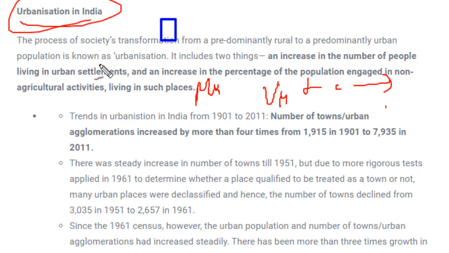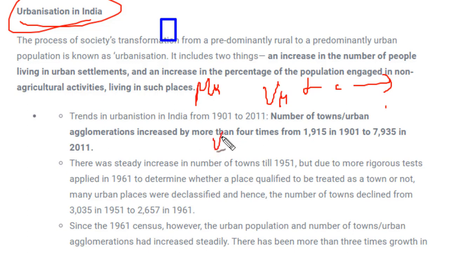Now what are the causes of urbanization? Why does it happen? We have already discussed this under migration. We have seen the consequences, or why the migration was done. Causes: better opportunity was there in urban areas. They got better healthcare, better education, better economy, better culture. So lots of reasons were there for people to migrate from one place to another.